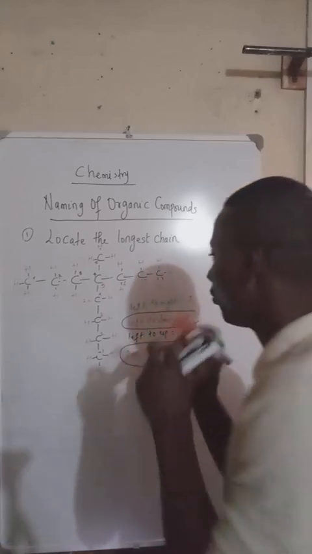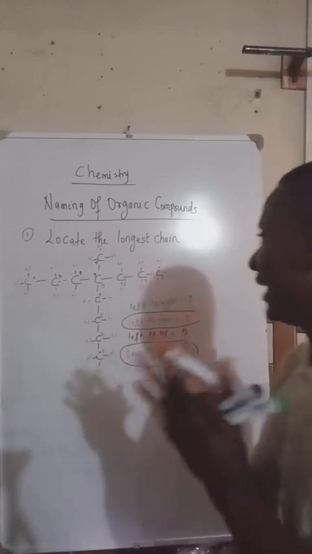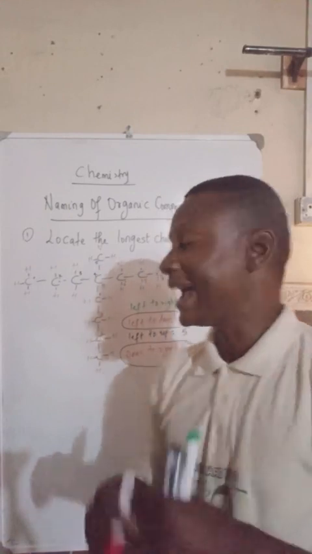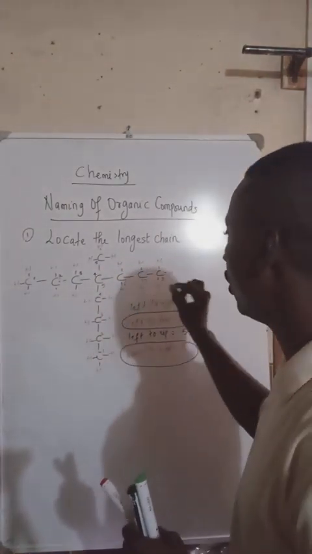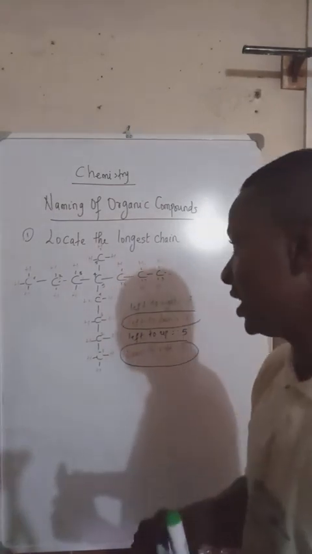So when you have identified your longest chain, like I tell my students that I've taught in the past and still tutor now, use a pencil to box your longest chain.